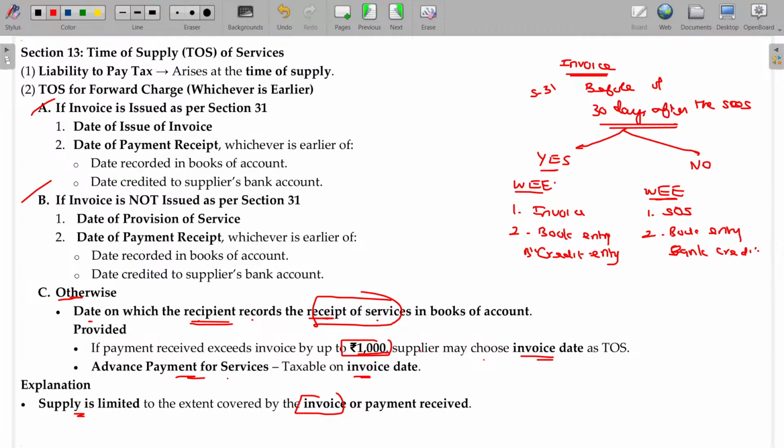Means you may supply but cheat the government without raising any invoice, without showing the money. In that case, the recipient records the service received as an expense in his books. On cross verification, the department will raise the question. This fellow says that service is received from you, and you have not shown anything. Sorry sir, I manipulated. Oh, okay, then that will be the time of supply. Receipt of services in the books of the recipient. That's the case. Hope you are now able to understand the three scenarios.